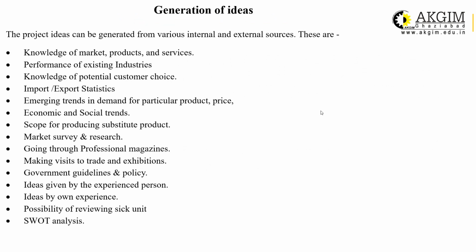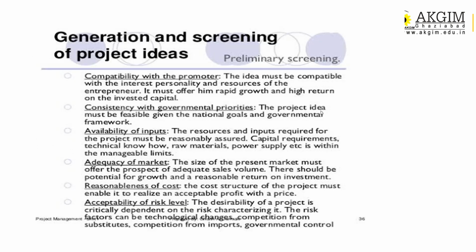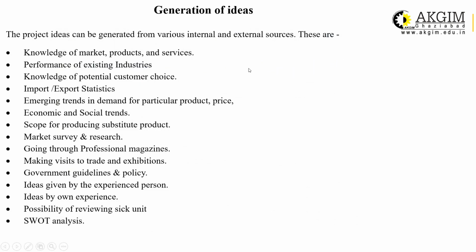right? So as I have already told you, lots of raw data is available. In the era of internet, lots of data is available, but what data is useful for you, you must know. You must know which source is good for you, from where you can generate ideas, from where you can get a proper idea which is useful for you. The project idea can be generated from various internal and external sources. Lots of sources are available, right? So here I have the list of a few sources. These are examples, right?